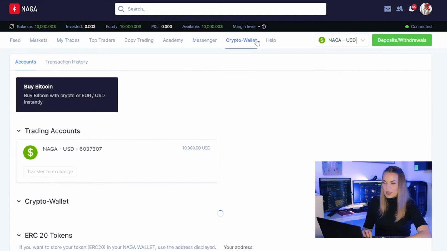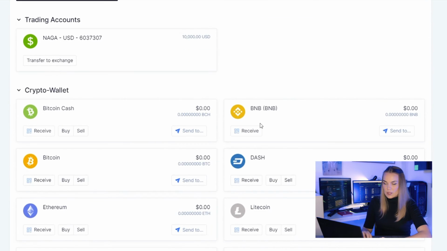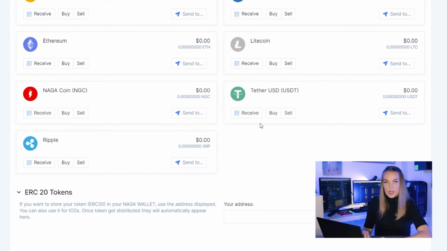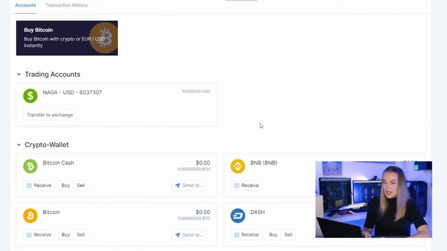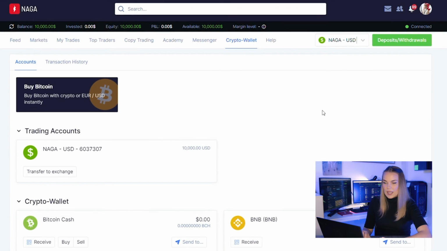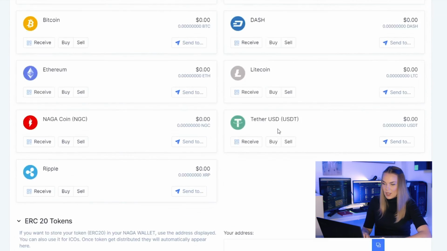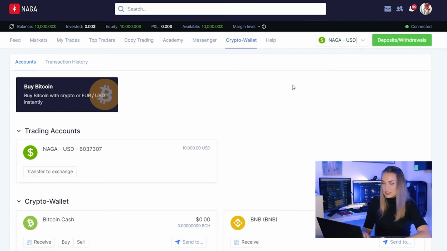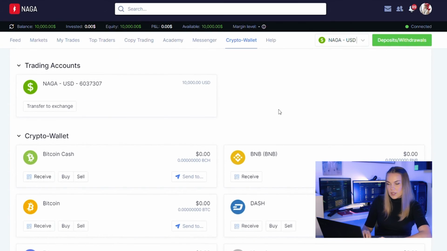The next tab is your crypto wallet, of course. This is where all your cryptos will be living. This is their home. Obviously, together with NAGA X, where you can use the NAGA exchange. You'll be using it a lot if you're trading crypto, so we will have another tutorial on this as well.